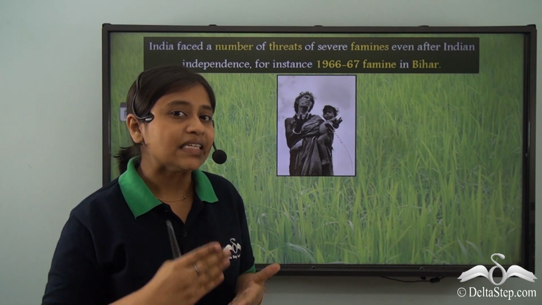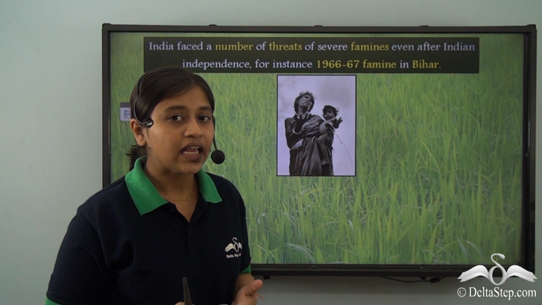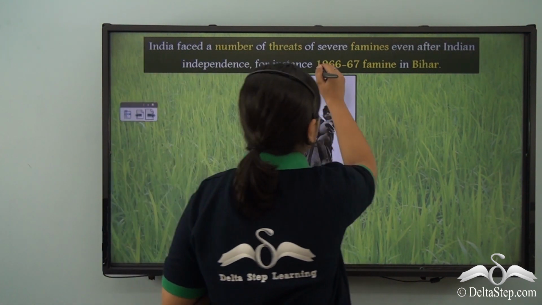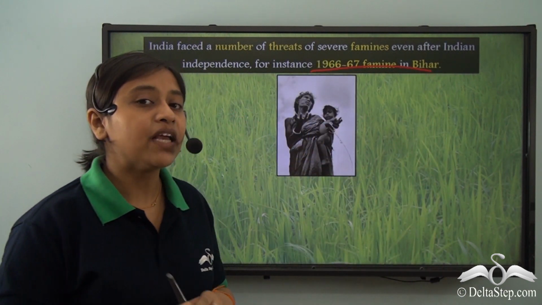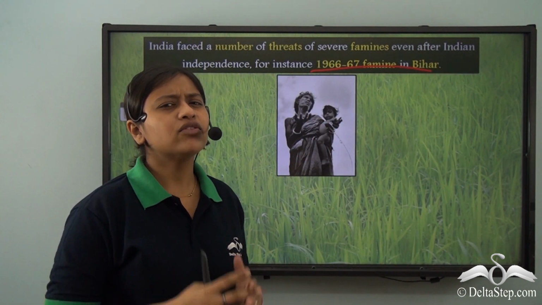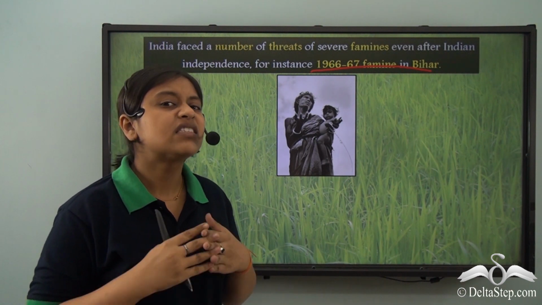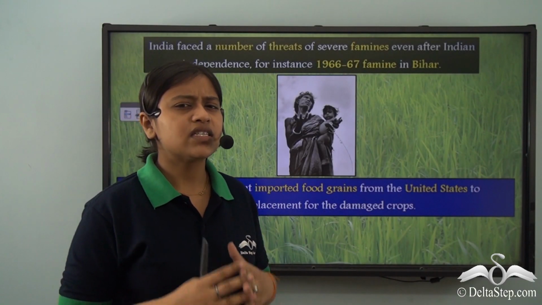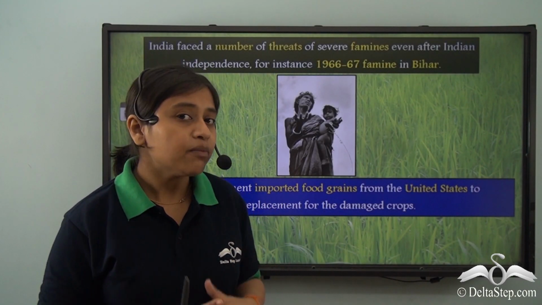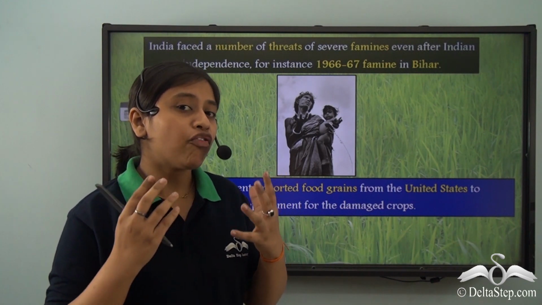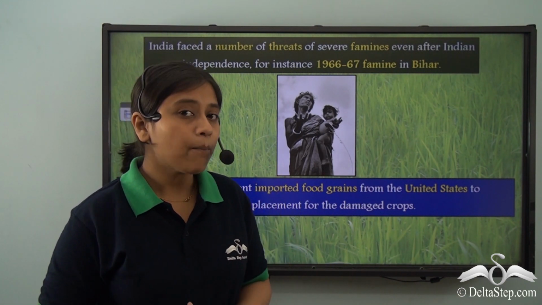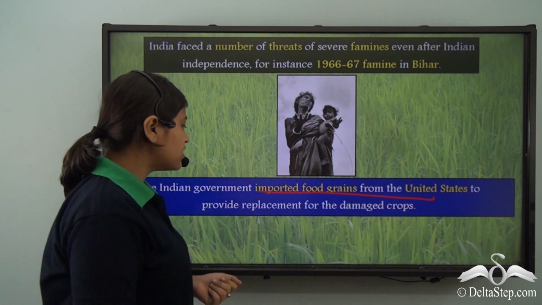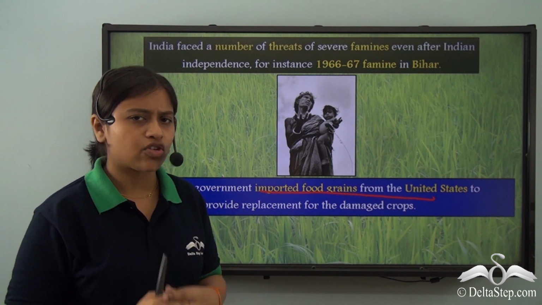Even after Indian independence in 1947, India was still threatened by major famines, where the famine of 1967 in Bihar is a major example, where there was shortage of basic needs and people suffered from starvation. After seeing such bad conditions, the government of India decided to import basic food grains from the United States, right? So this was done to replace the damaged crops.